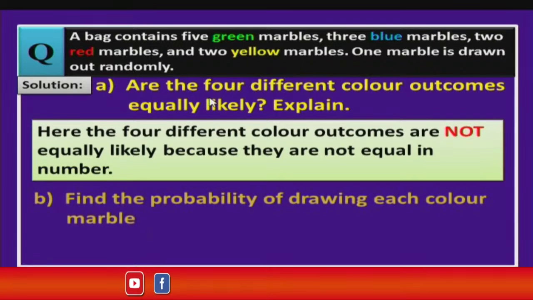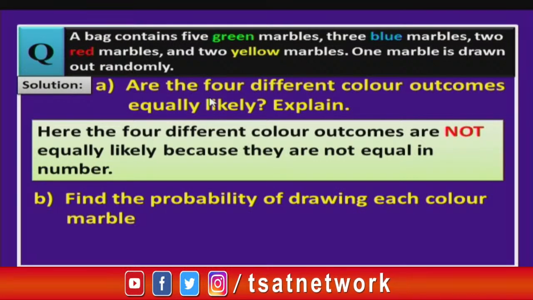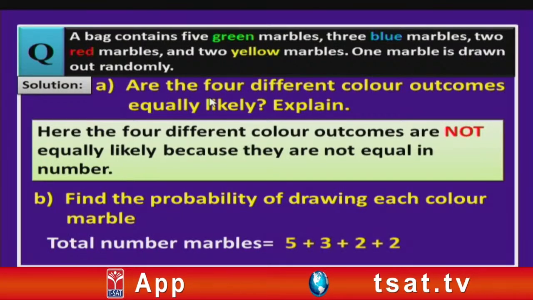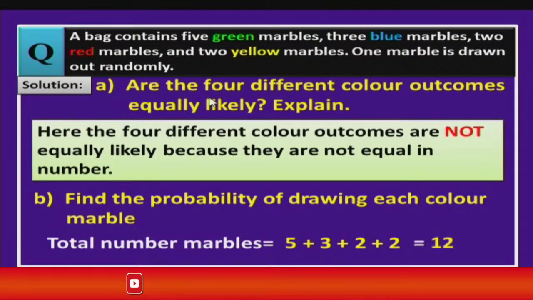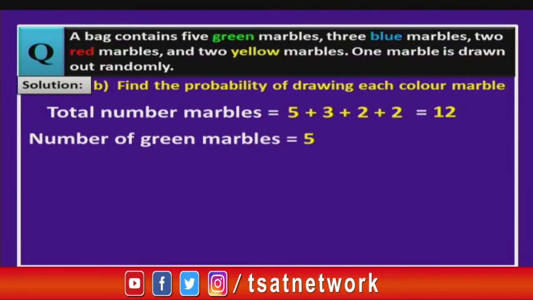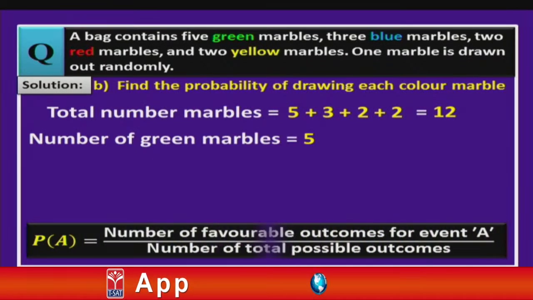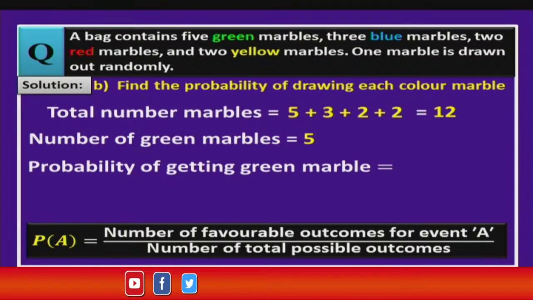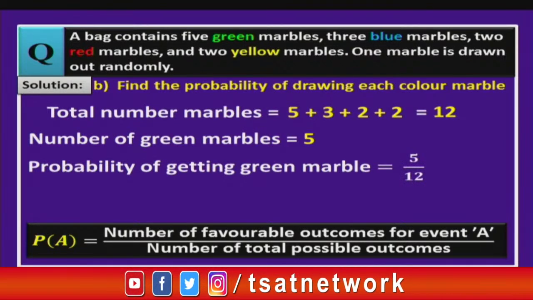Okay, children. Let us move on to our next question, that is, find the probability of drawing each color marble. Okay, children. Let us see that. So, total number of marbles are how many? 5 green plus 3 blue plus 2 red and 2 yellow, and adding all these things you get 12. So, this is our total number of marbles, that is nothing but the total number of outcomes, I can say. Now, let us find the number of green marbles, which is 5. So, probability of an event, again the same formula we are using. Now, probability of getting green marble is given by the favorable outcomes, that is 5 divided by 12.